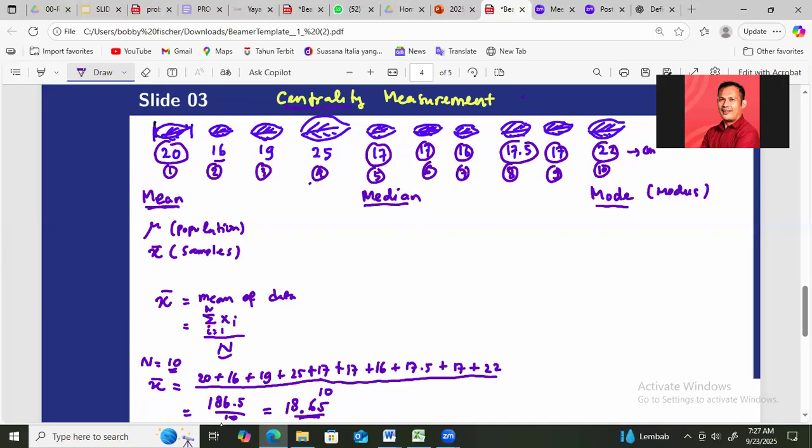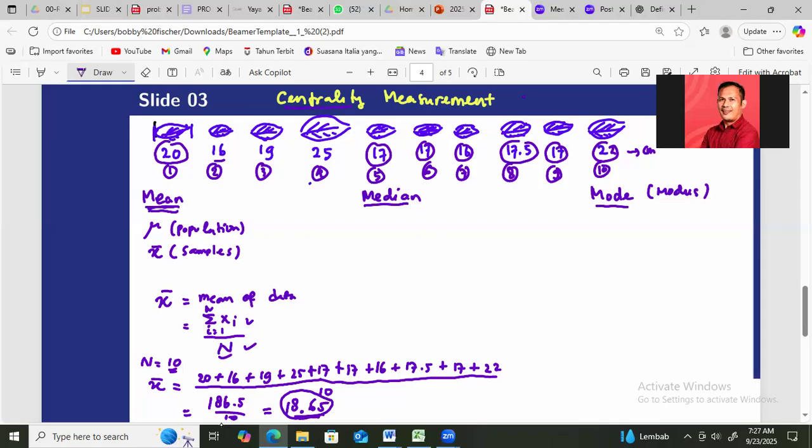So our data is centered about 18.65. This is the first measurement, and we calculate it by adding up all of the data and dividing it by the number of the data.